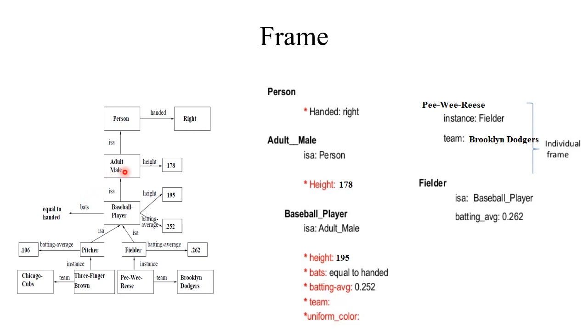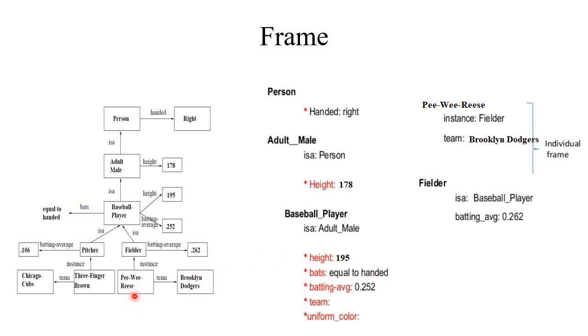What are the attributes it has? Is a, what's the value? Person. Height 178. Baseball player is an adult male, height 195, batting average .252, bats equal handed.